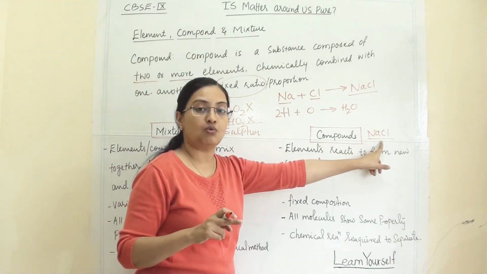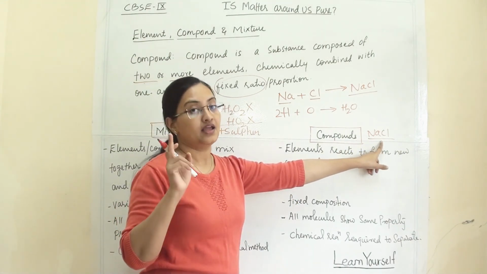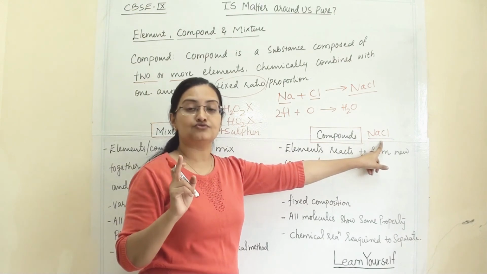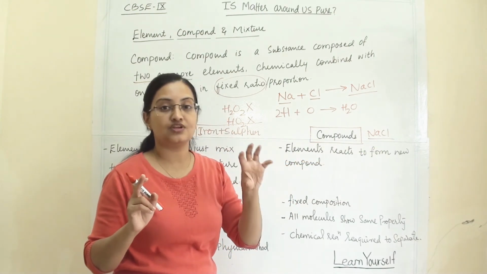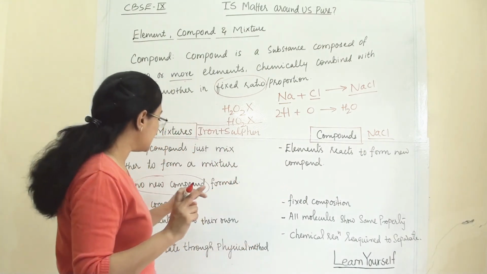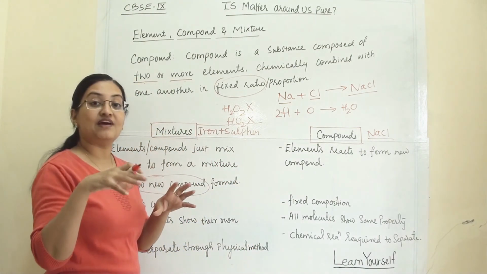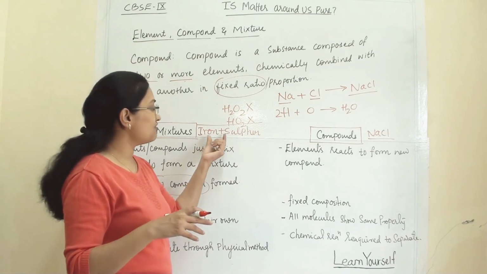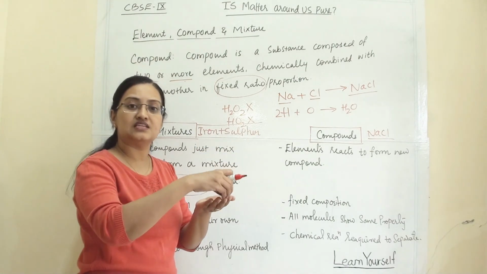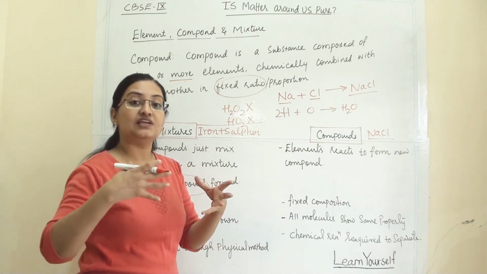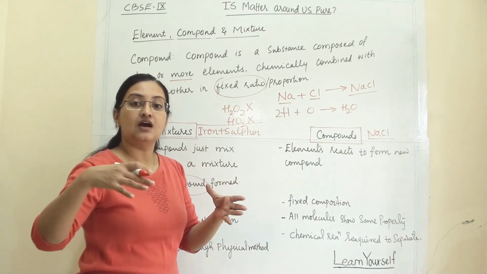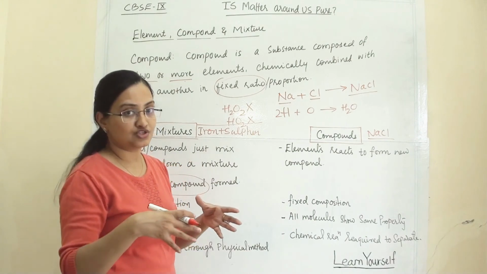Everywhere there will be a molecule of sodium chloride, and each molecule will possess the property of sodium chloride only. Whereas here the composition will vary. That means it is a mixture of iron and sulfur. Somewhere you can see iron, somewhere you can see sulfur. As the components increase, you can see many varieties of composition in the mixture.